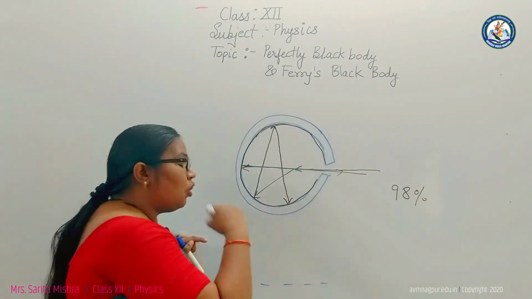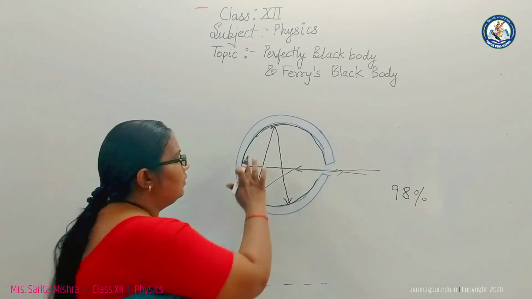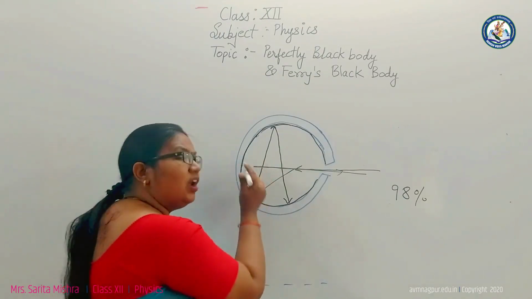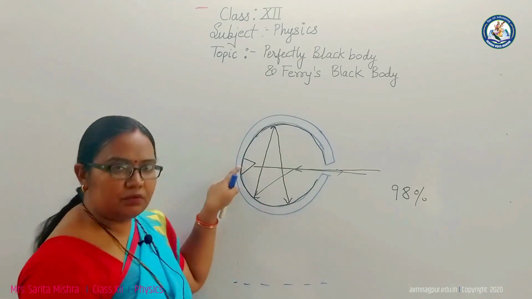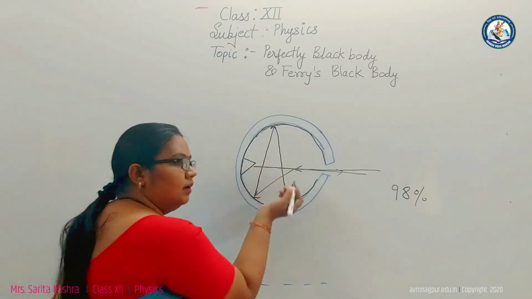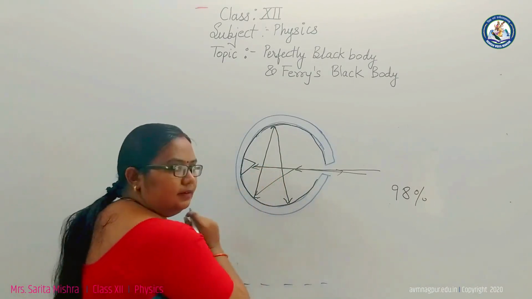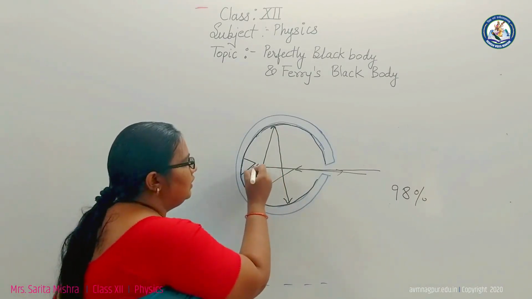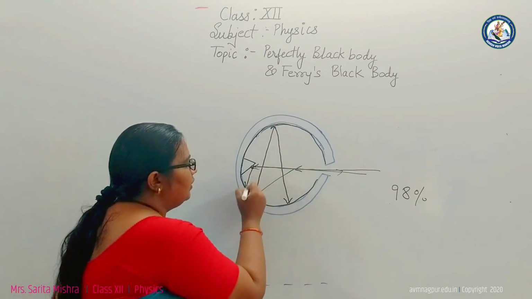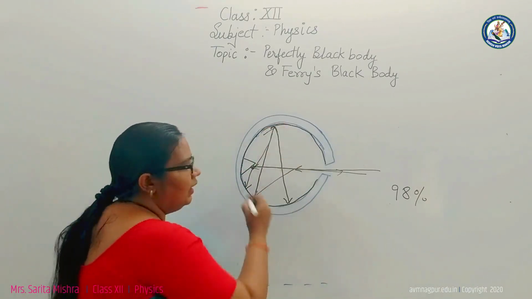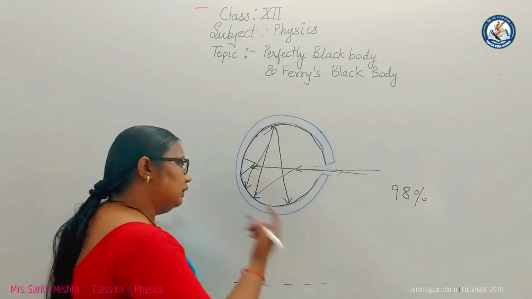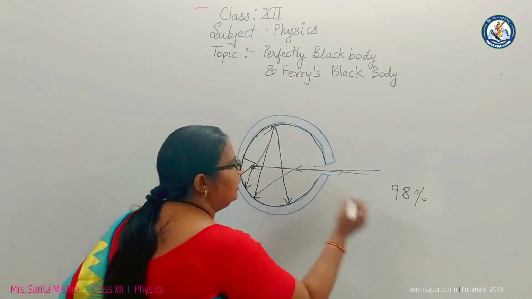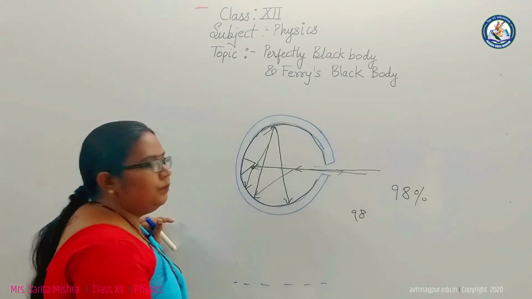So to avoid such a condition, Ferry inserted a conical projection. This is the conical projection, and when the heat radiation enters here, it is directly reflected here and does not go back. Okay, so most of the time 98% of the heat energy is absorbed here.